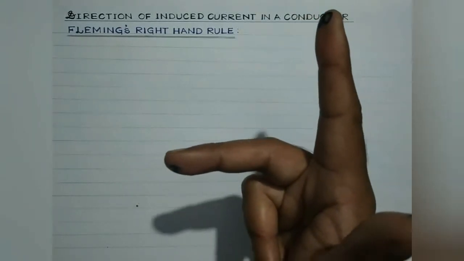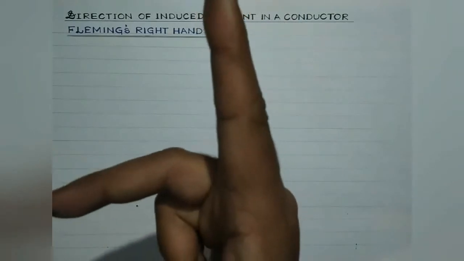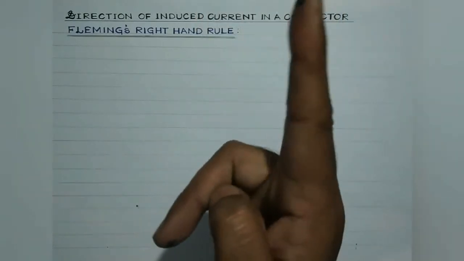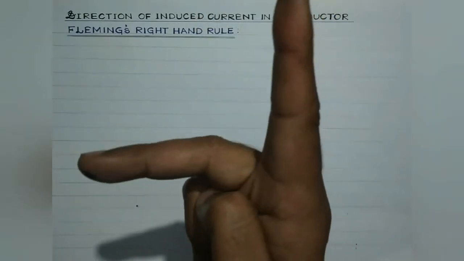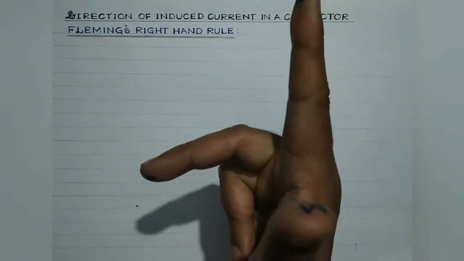Again I repeat, Fleming's right hand rule states that stretch the right hand such that the first finger or the forefinger, the central finger and the thumb are mutually perpendicular to each other.